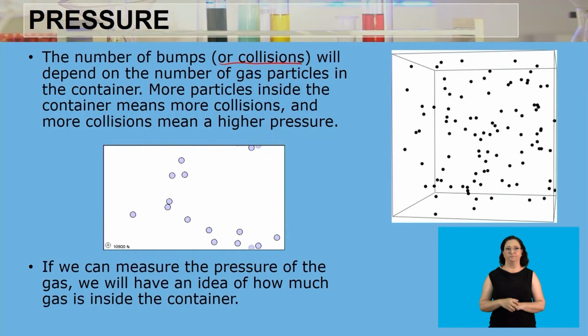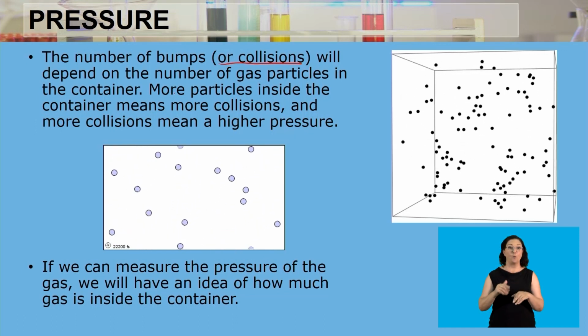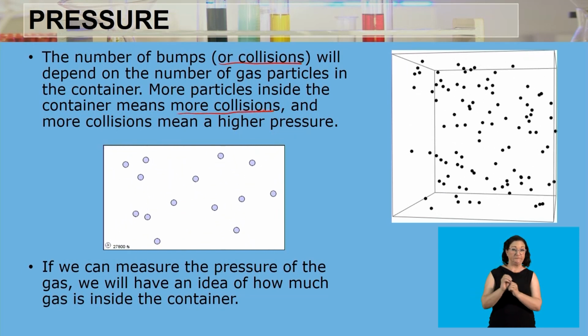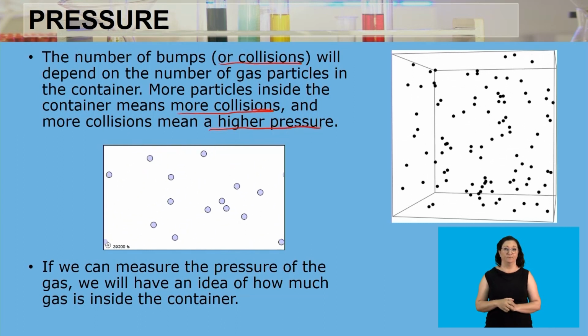So that's why we're saying that the number of bumps or the number of collisions will depend on the number of gas particles inside the container, which translates to more particles inside the container means more collisions, and more collisions means a higher pressure. Remember we said, when you are colliding with the wall of the container, the force that the wall and yourself exert onto each other gives rise to a phenomenon called gas pressure. Because there's more gas particles in the container, there's going to be more collisions between the gas particles themselves and also between the gas particles and the wall of the container.